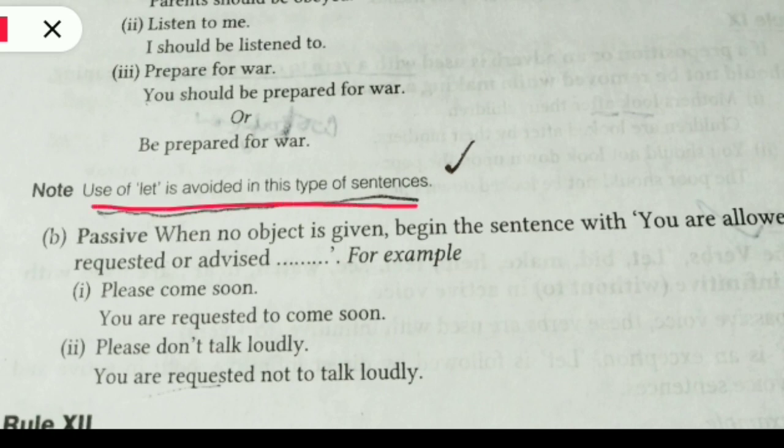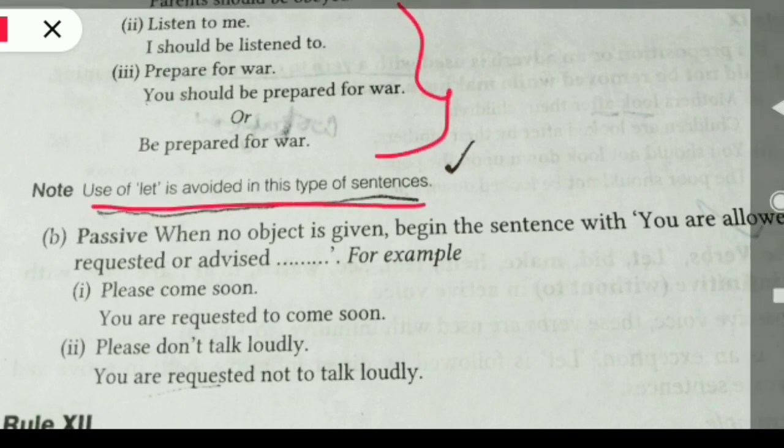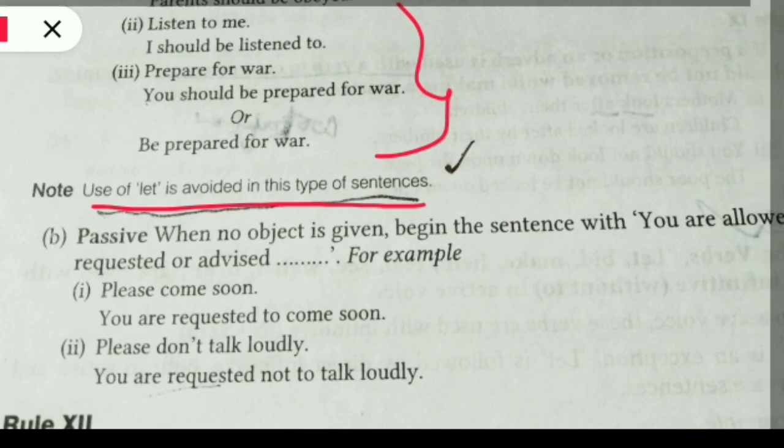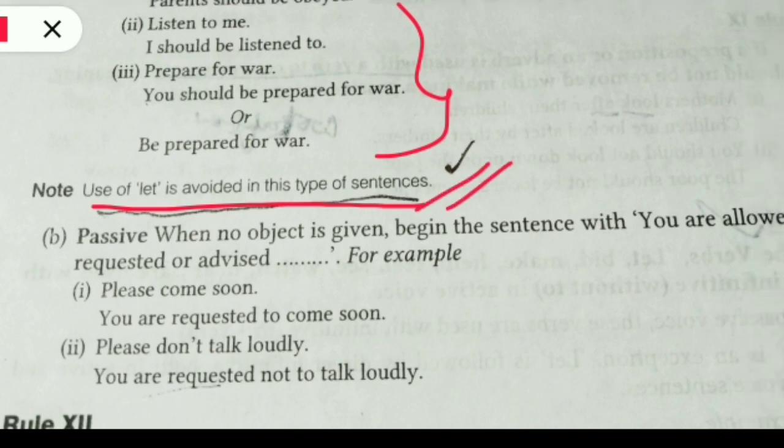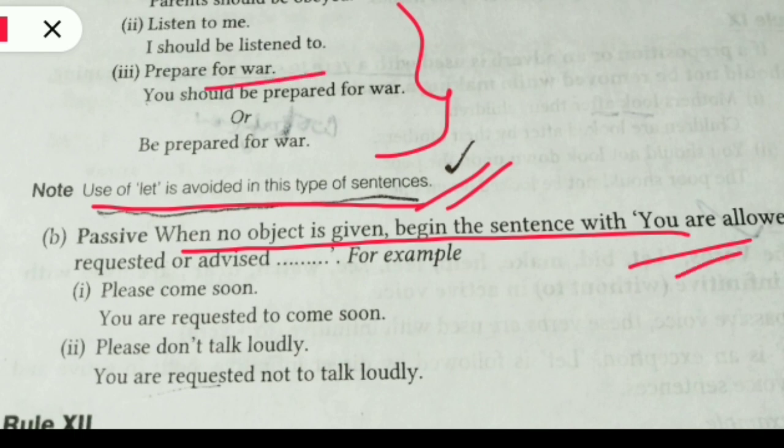Use of let is avoided in this type of sentences. So in these types of sentences let is not used. Let is not required. When no object is given, begin the sentence with you are allowed, requested or advised. So now let us say that in these types of sentences they didn't give the object to us. So they haven't mentioned an object, then what to do?